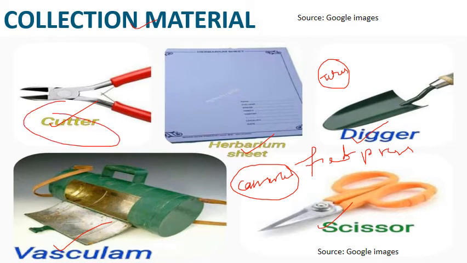Then we require this vasculum. The role of this vasculum is, it is made up of a metallic box, और इसका जो size होता है, that is, the ideal size is 50 into 30 into 15 centimeter, and this vasculum is used for keeping the plants immediately.